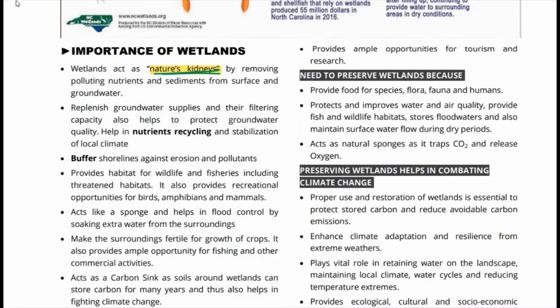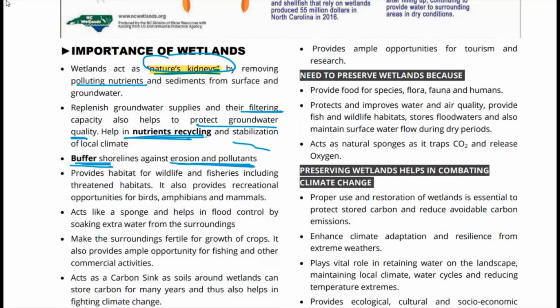तो क्विकली देख लेते हैं why are wetlands important. देखिए wetlands को बुलाया जाता है as nature's kidneys, and they remove polluting nutrients and sediments from surface and groundwater. So they have this capacity to filter out the unwanted polluting nutrients, and thus they have this capacity to protect groundwater quality. They also help in nutrients recycling, and they help in stabilizing of local climate. They buffer shorelines against erosion and pollutants.